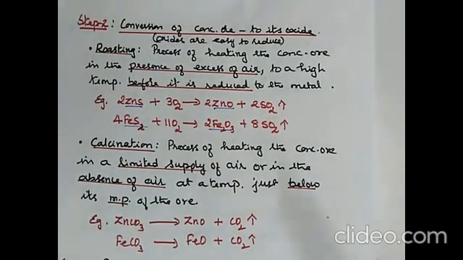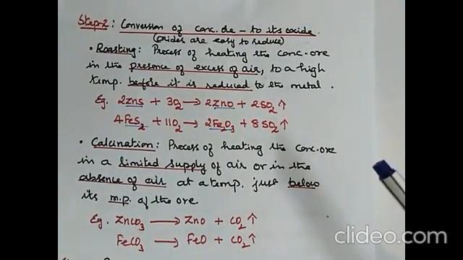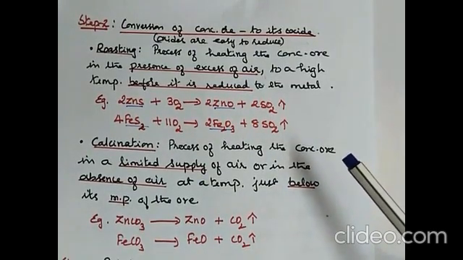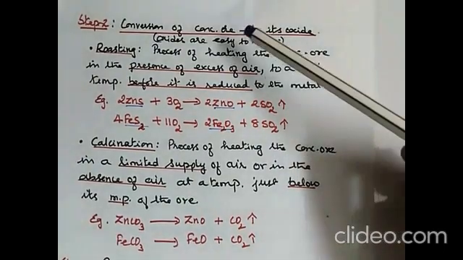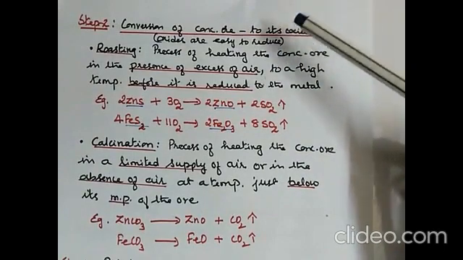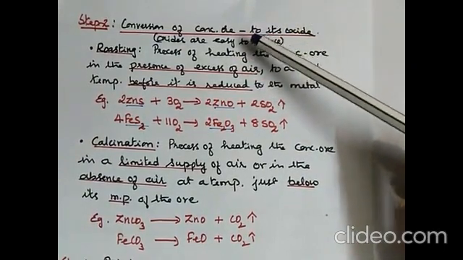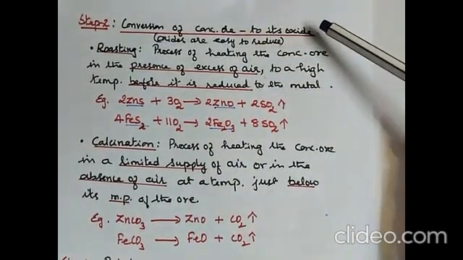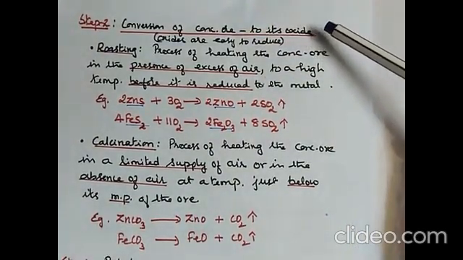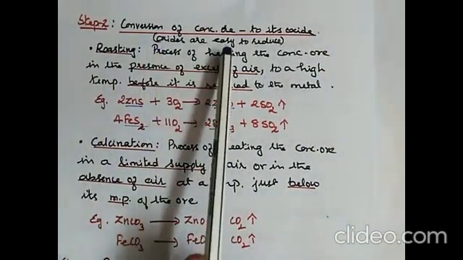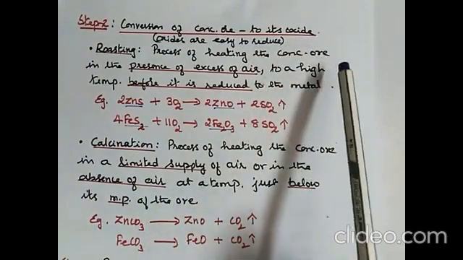So in step 1 we studied 4 methods of concentrating the ore: hydraulic method, magnetic separation, froth flotation and chemical method. Now the second step is conversion of the concentrated ore to its oxide. We have removed all the earthly impurities and have a concentrated ore. If it's not an oxide, it has to be converted to its oxide, because getting a metal from an oxide is much easier than getting a metal from any other compound. Therefore the conversion of concentrated ore to its oxide is done in the second step.